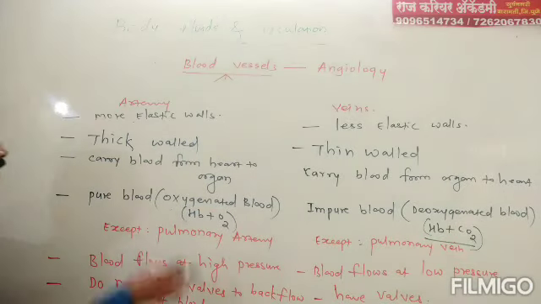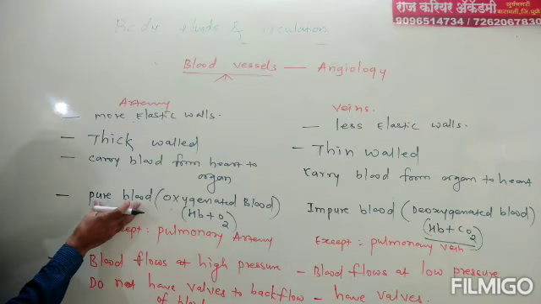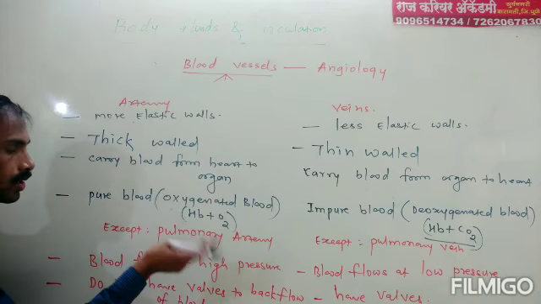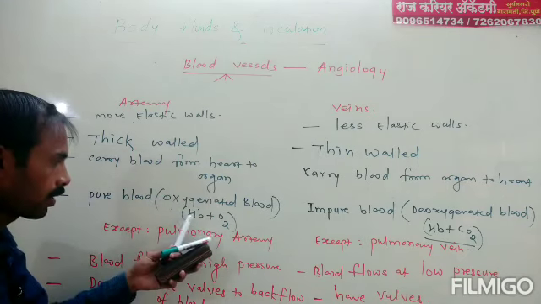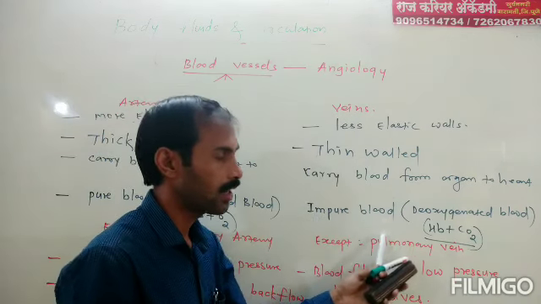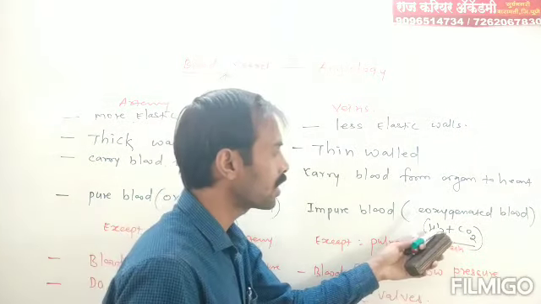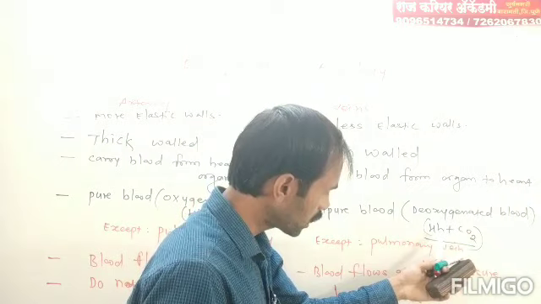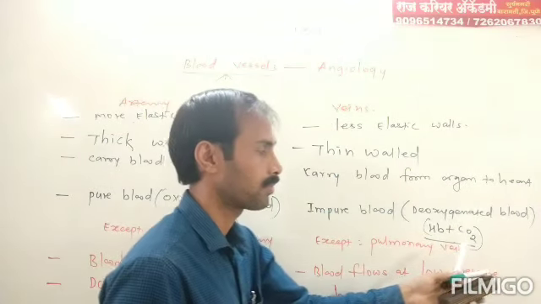Third difference, arteries carry pure blood, and pure blood means oxygenated blood in which oxygen is mixed with Hb. Veins carry impure blood, and impure blood means deoxygenated blood, that is, in Hb CO2 is mixed.